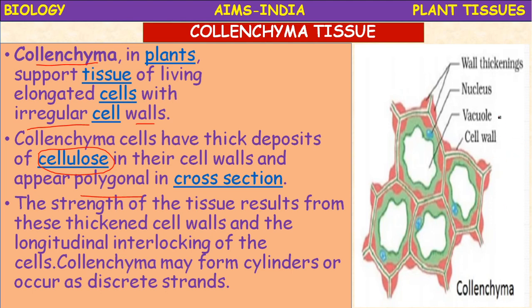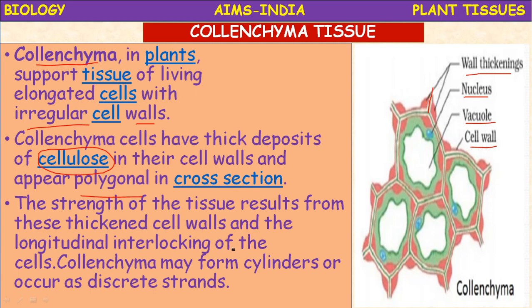So the cells have very thickened cell walls. Actually these lines represent the plasmodesmata, which help in interconnecting the cells. So they possess a nucleus and a big vacuole in the center and a cell wall with thickenings. This is the collenchyma tissue. So it may be in the form of cylinders or it occurs in the form of discrete strands, meaning isolated separate strands.